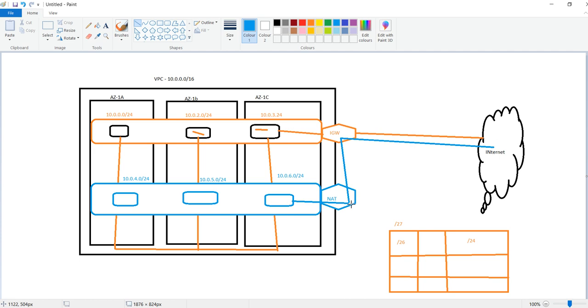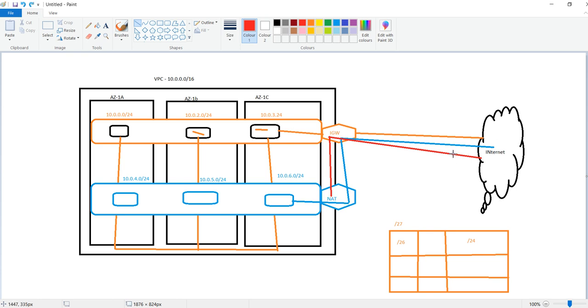But the NAT gateway has one advantage: no incoming traffic to this. No one can access through the internet gateway, and if someone wants to access my server which is created in my private environment, they can't access it like this. That is the beauty of the NAT gateway. With the help of the NAT gateway, no one can access from the internet, but we can access the internet.